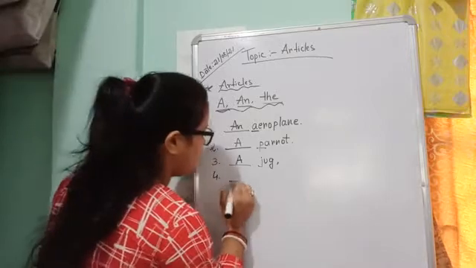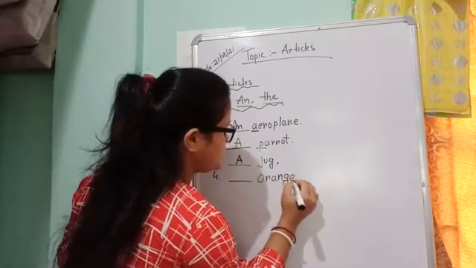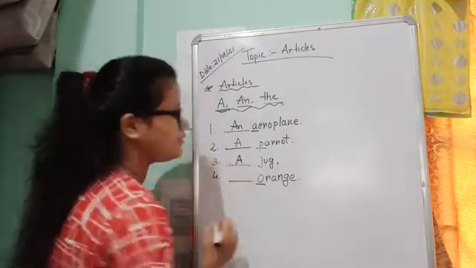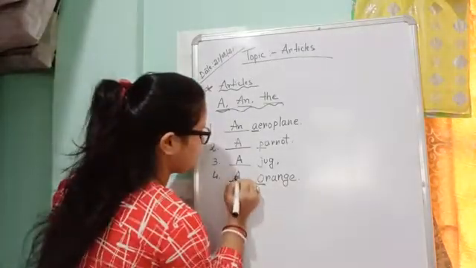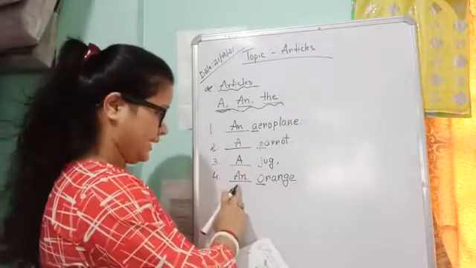Number 4, orange. O, R, A, N, G, E. Orange. Here we have O, that is a vowel sound. O is a vowel sound. So we have to put an before a vowel sound. An orange.